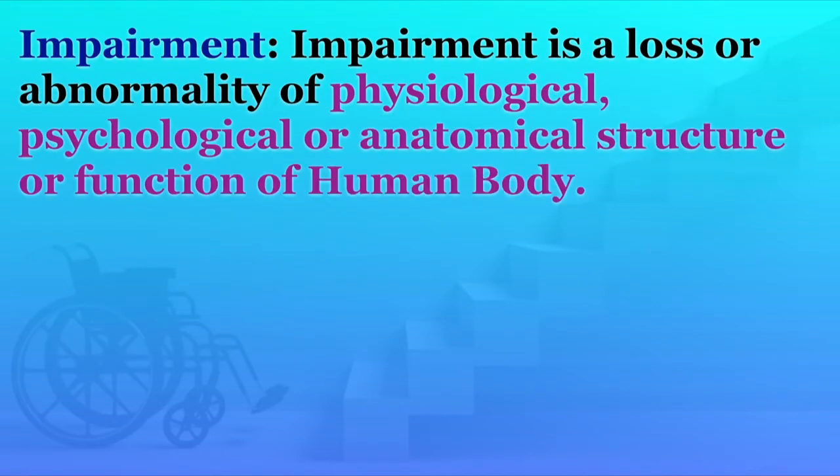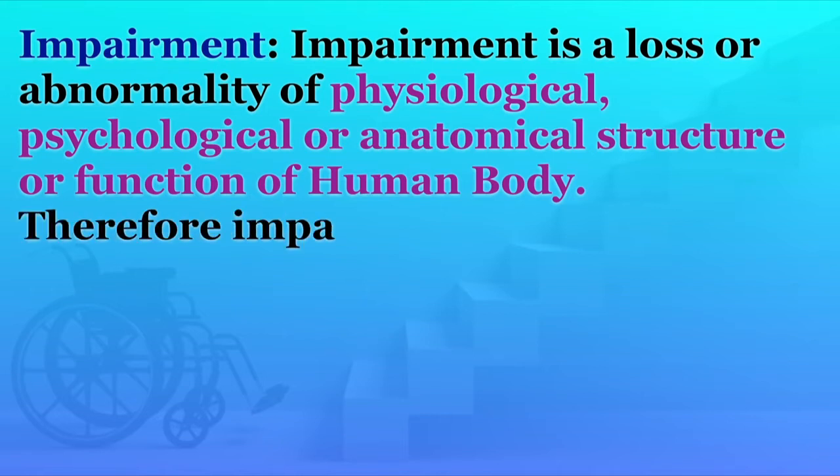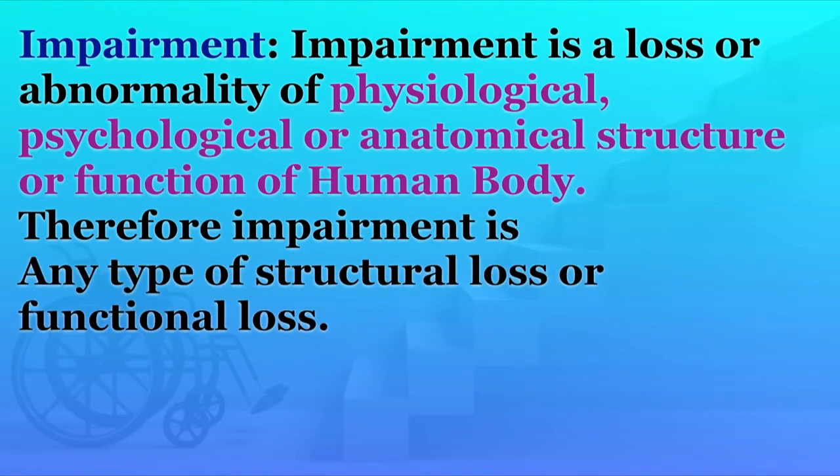Let us take impairment first. What is impairment? Impairment is loss or abnormality of physiological, psychological or anatomical structure or function of the human body. Any type of structural loss or functional loss is known as impairment.